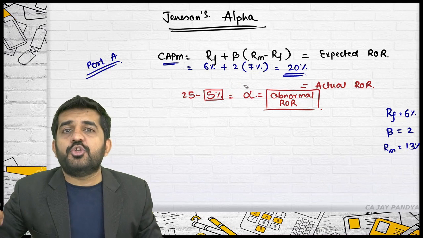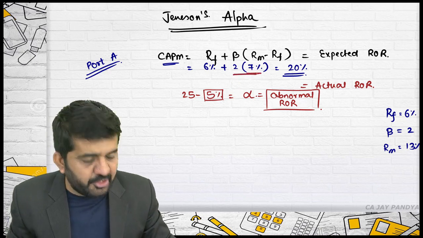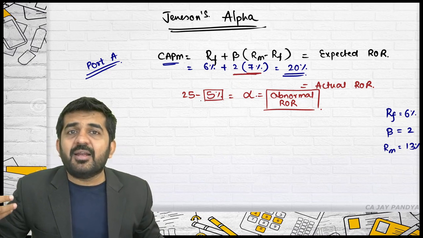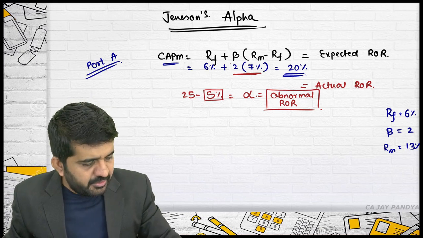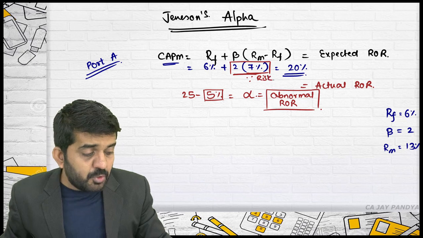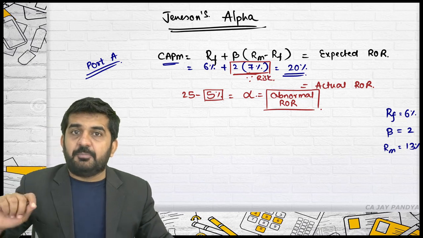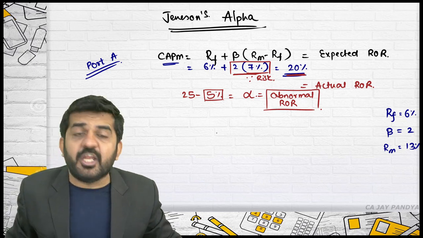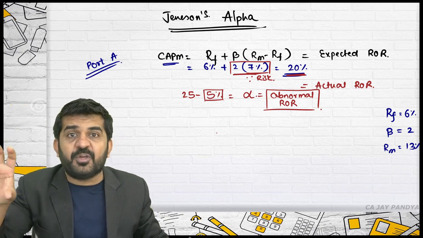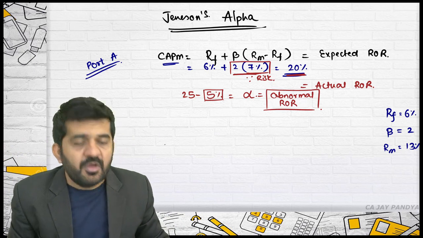What portion he should be earning because of risk is 7% into 2. What is the beta of the portfolio? 2. What is the market risk premium? 7%. You should be getting 14% because of your risk. You are earning this 14% plus the risk-free rate of return, so you are earning 20%. But over and above that 20%, risk-free plus risk premium, you are earning an abnormal return of 5%.